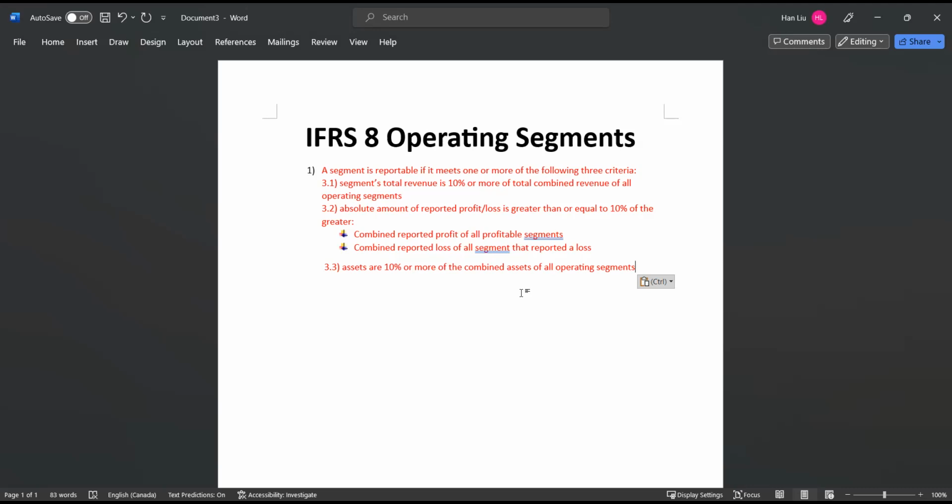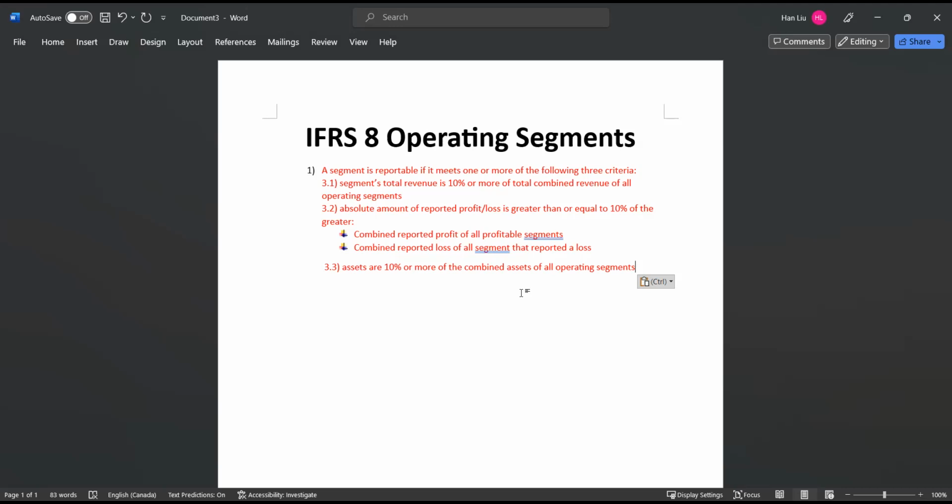So when we analyze under IFRS 8 and find that the quantitative analysis does not make the segment reportable, we do not just conclude that it does not have to be reported.